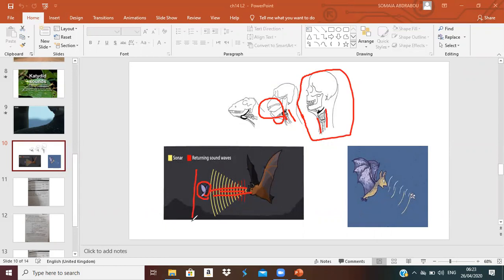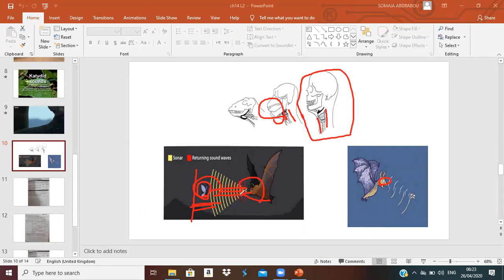It can find its food by using sound, because it does not have clear vision with its eyes, so it sends sound waves. We cannot hear the sound waves of it.